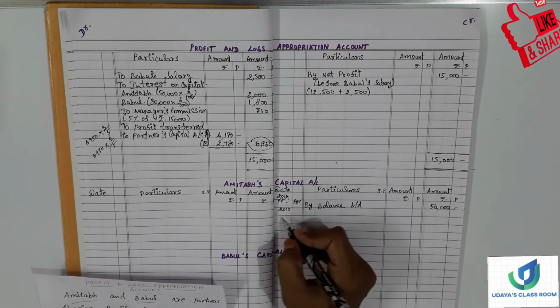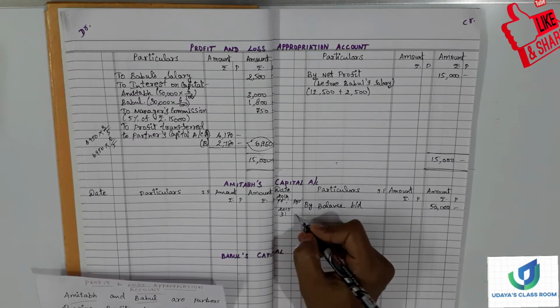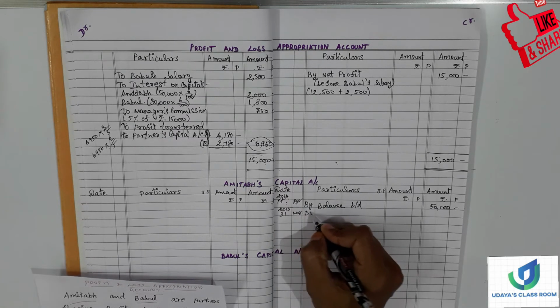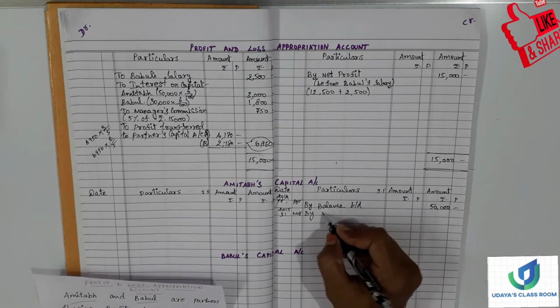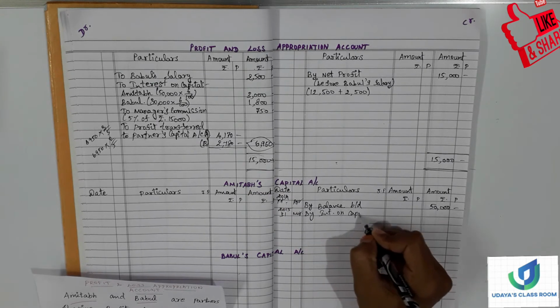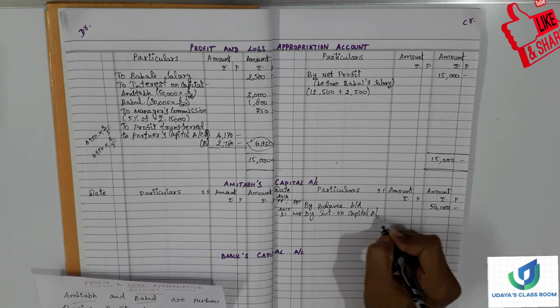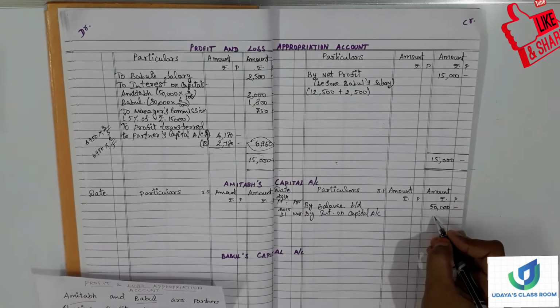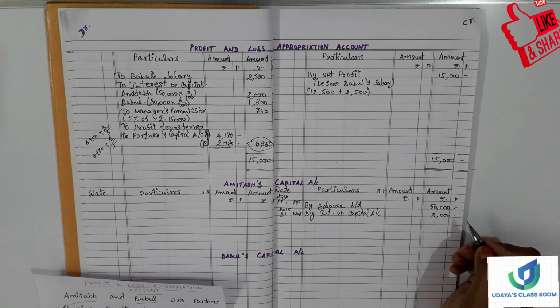So 14-15 would be the accounting year. 31st March by interest on capital account. So how much we have calculated? 3,000. So 3,000 should be written here.